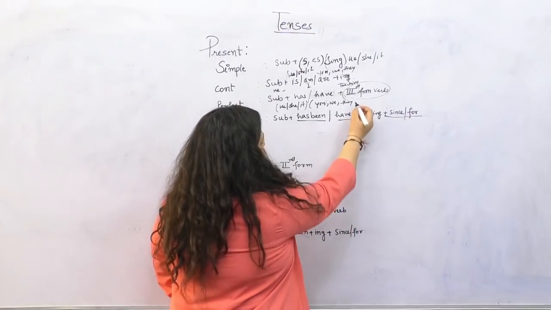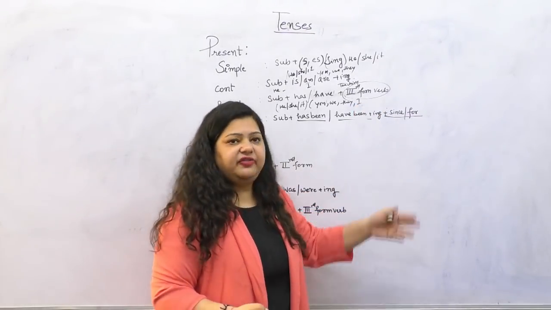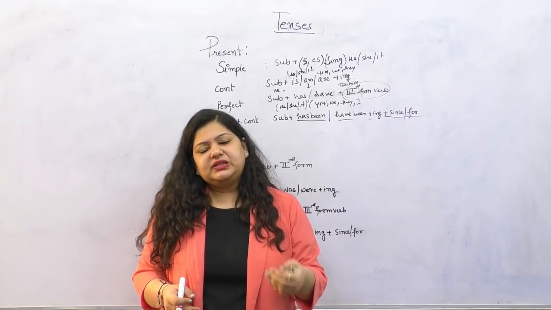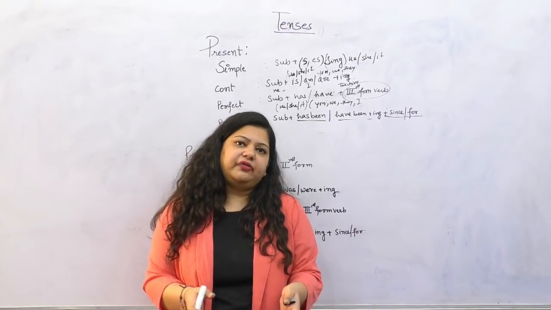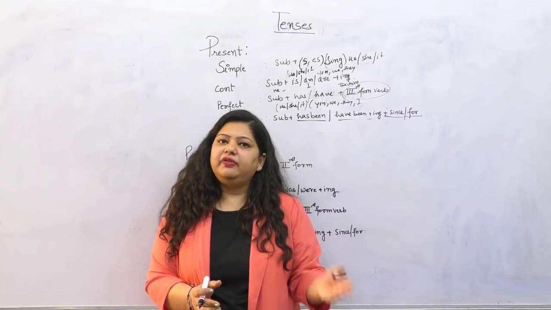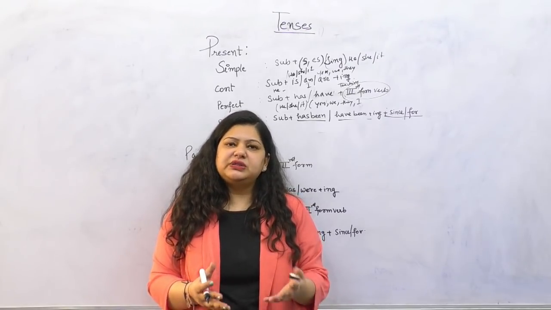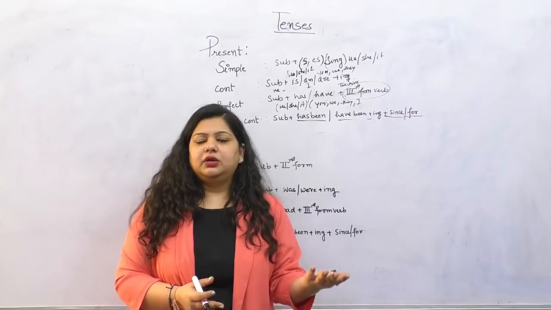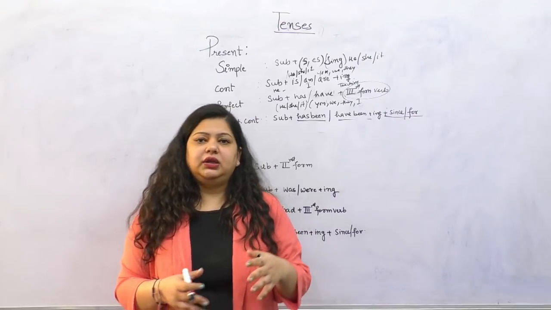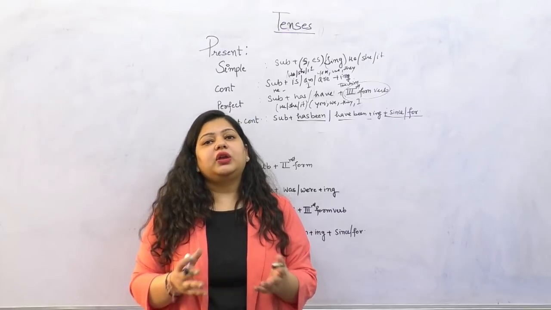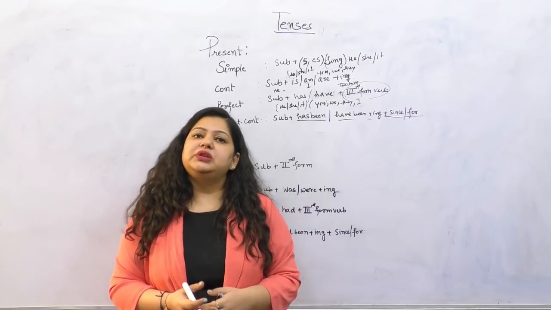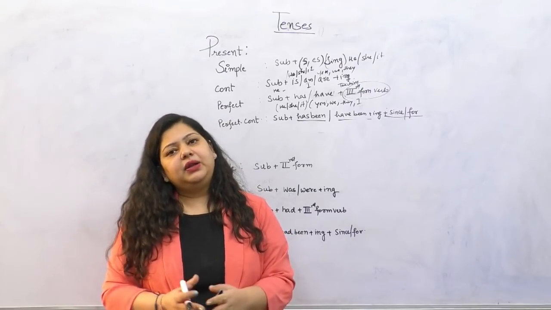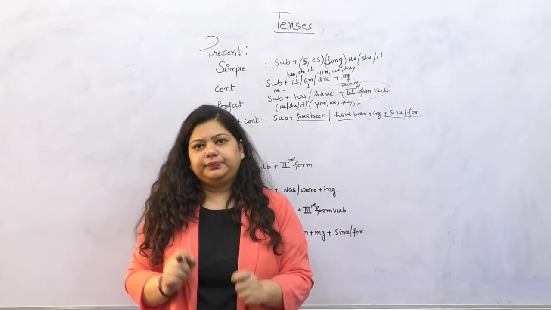Now yes, I is also used with have. Now since and for. In my next video I will be covering the usage of since and for. So when do we use since and when do we use for? If you are talking about the interval of time, at that particular time you will be using since and for. You use since for a specific period of time, if the time is certain, like since 1972, 1942, 1965. When we are talking about a specific point in time, we use since. But if you are talking about an interval of time, or when your time is not known to you, at that time you will use for.